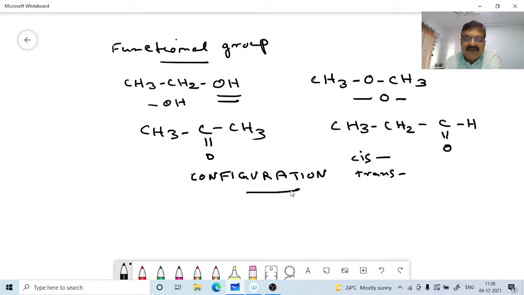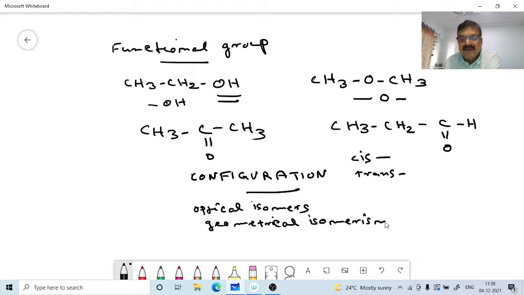Now, among these stereoisomers, we will see optical isomers briefly. Optical isomerism and geometrical isomerism, so many kinds of things are there like this. These are exhibited by compounds having the same structure. The molecular formula is the same, the structure is the same, but they differ only in configuration, that is, the spatial arrangement or orientation of atoms. Stereoisomers are compounds having different configurations.